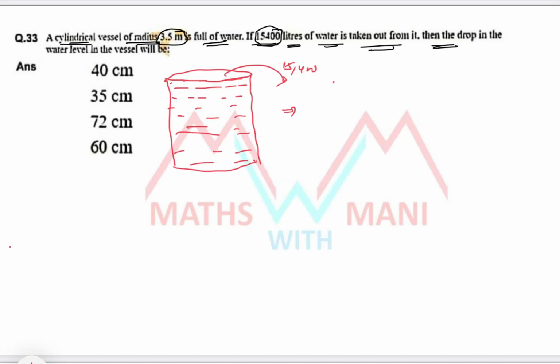Then definitely the amount or the level of the water should decrease. Suppose the water level is decreased to here. That means the level of the water has changed from the height of the cylinder to this level, and you have to find out the drop in the water level.